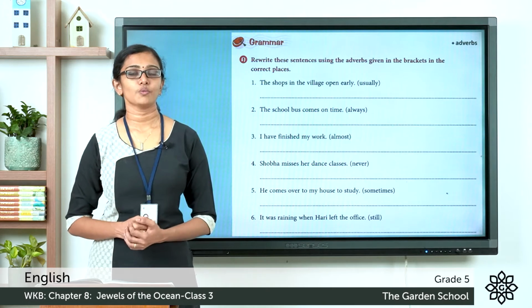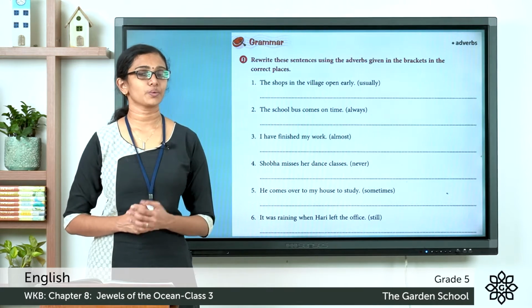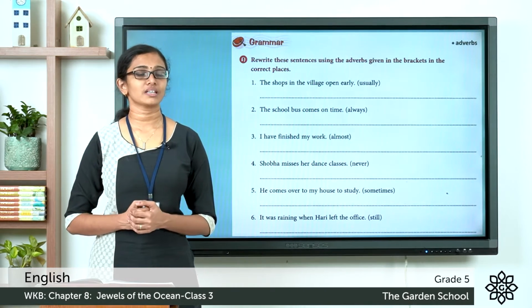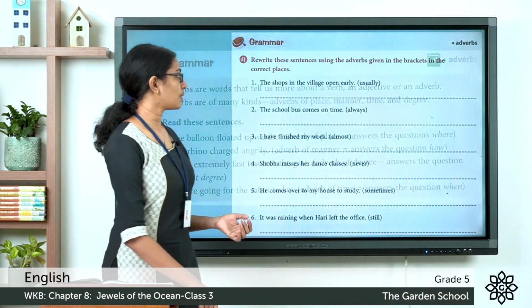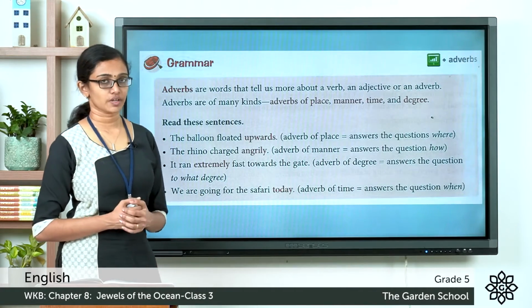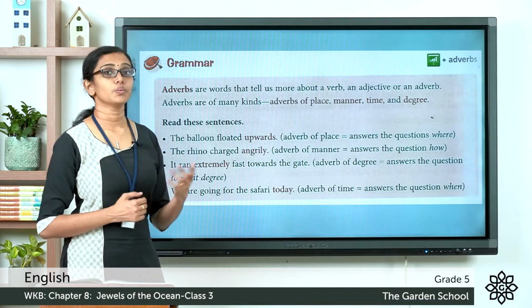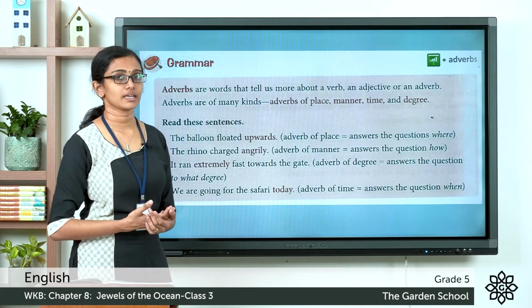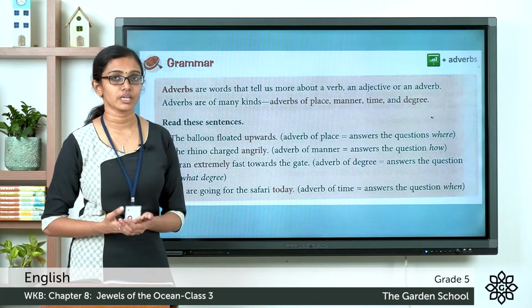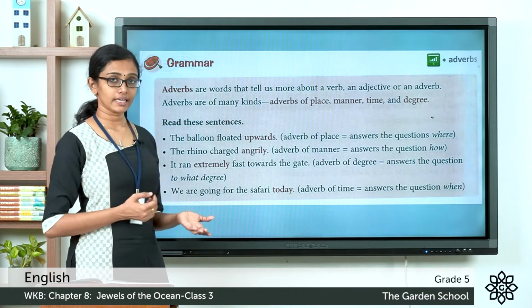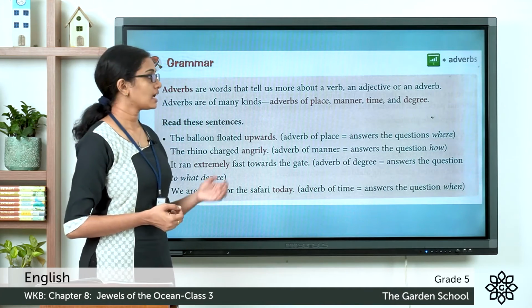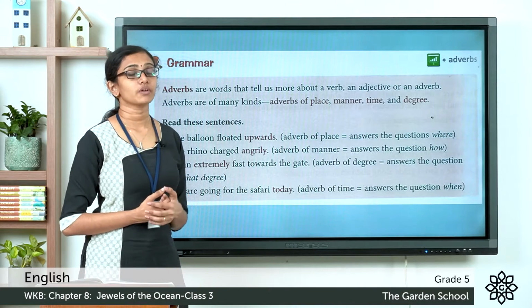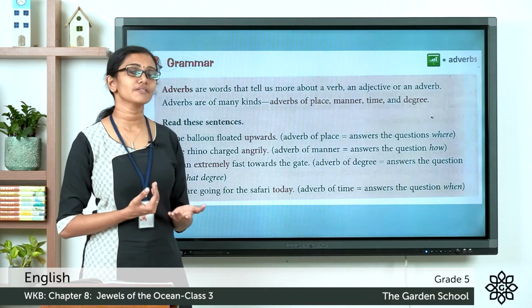So before moving on to the answers, let's revise what adverbs are and what the types are. So what is an adverb? We have already learned in our English reader that adverbs are words that tell us more about the verbs or the action. And there are different types of adverbs: adverbs of place, adverbs of manner, adverbs of time, adverbs of degree and adverbs of frequency.